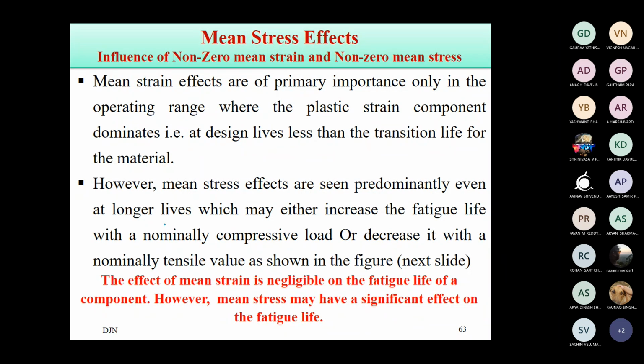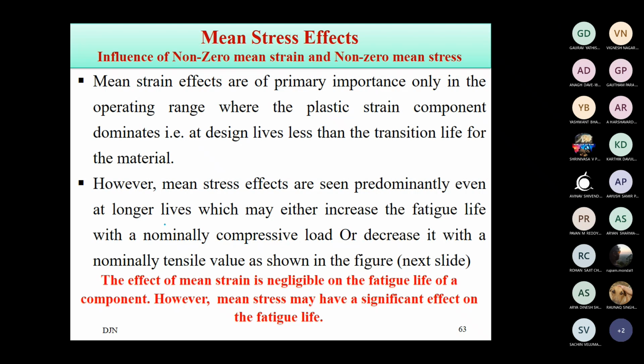Whether the mean strain has the dominance or whether the mean stress has the dominance. Mean strain does not usually have a significant impact, but the mean stress has an effect, provided that the mean stress is not relaxing or not completely relaxed under the applied strain amplitude.